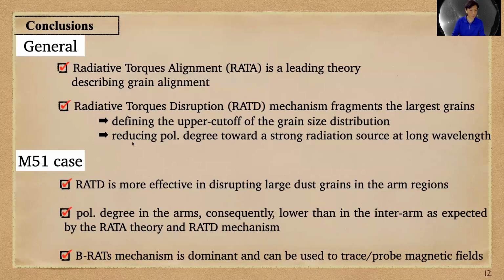In the case of M51, RATD occurs in both arm and interarms, and is more effective in disrupting large grains in the arms region rather than in the interarms. Therefore, the polarization degree at far infrared in the arms is consequently lower than in the interarms, as is expected by the RAT-A theory and RATD mechanism. And finally, the B-RAT mechanism is dominant and can be used to trace the magnetic field in the M51 system. So thank you very much for your attention.